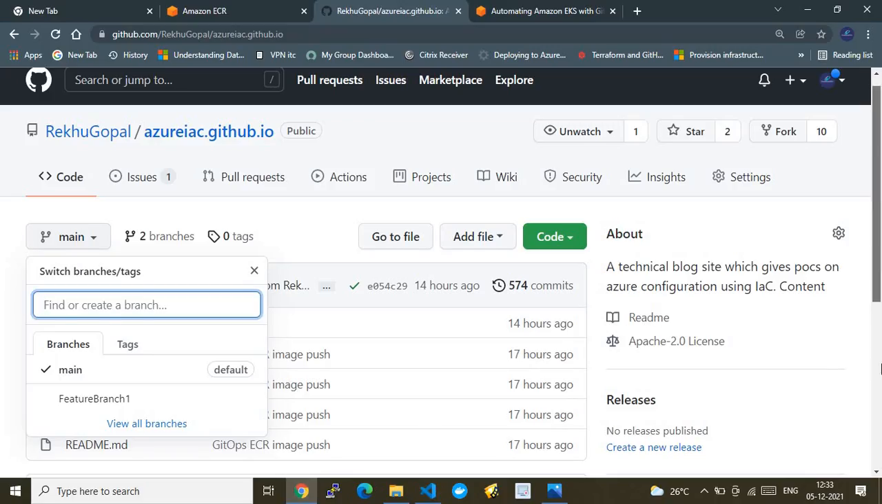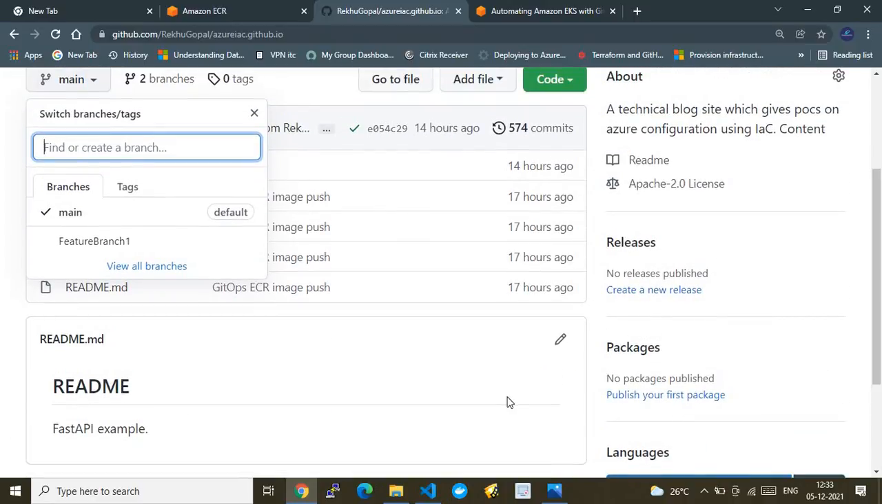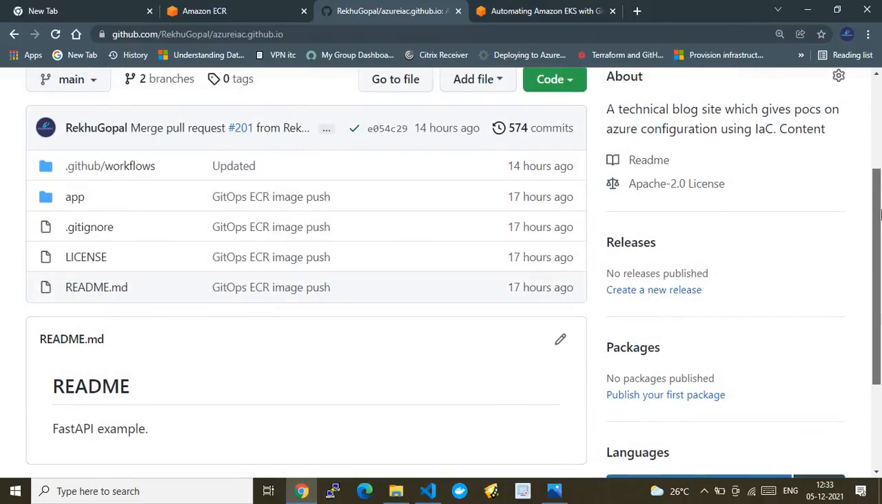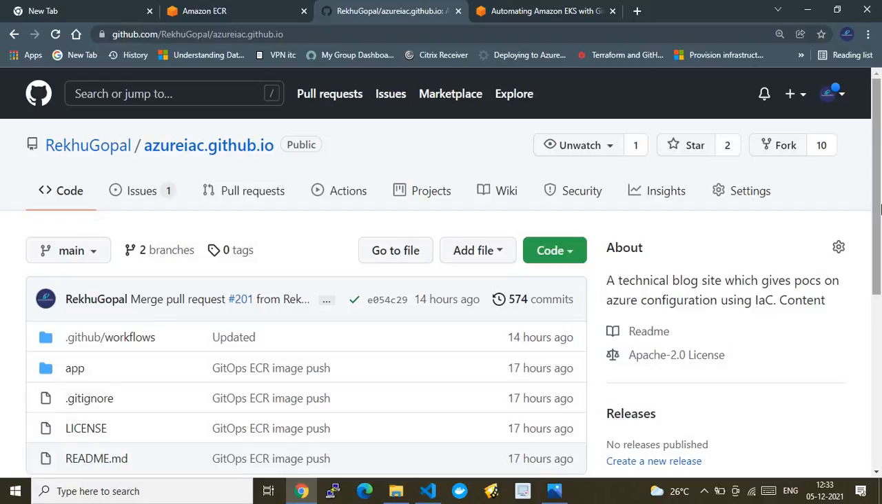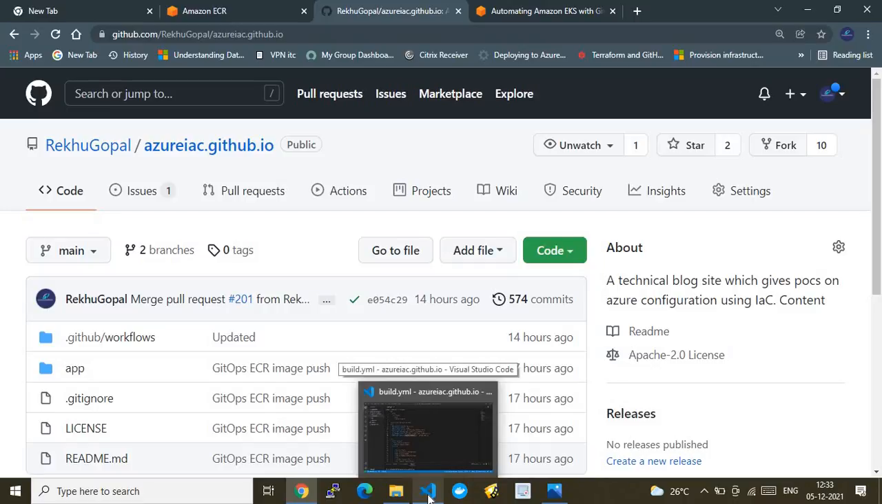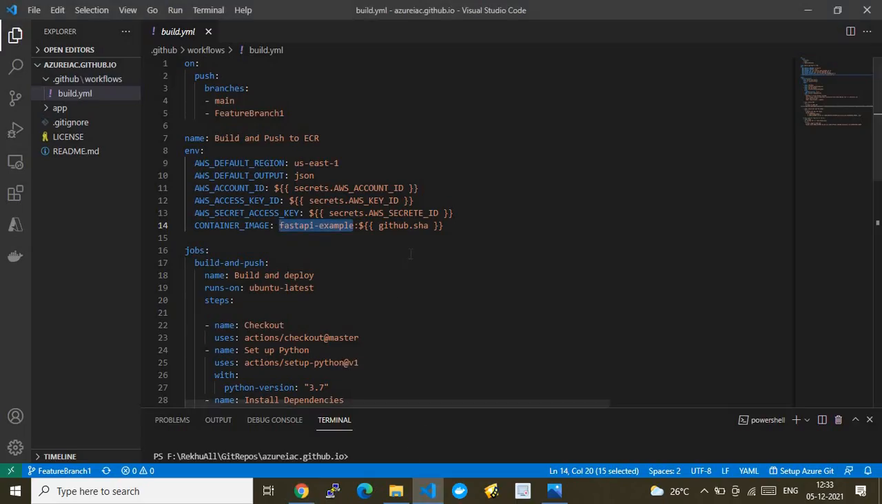Even though this was a big introduction, it is needed so that you understand everything from scratch and very clearly. Now I will explain all these setups one after the other, and then finally we will show you the demo of creating the image and pushing the image using GitHub Actions. First, let's explain the folder structure of this repository.